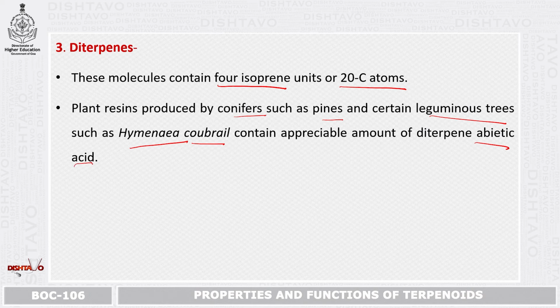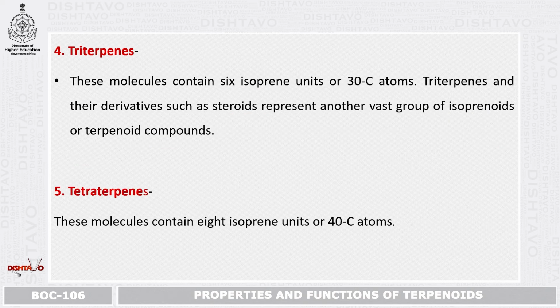So this is very important. In Hymenaea courbaril, it contains an acid which is a diterpene, abietic acid. Next, coming on to triterpenes.